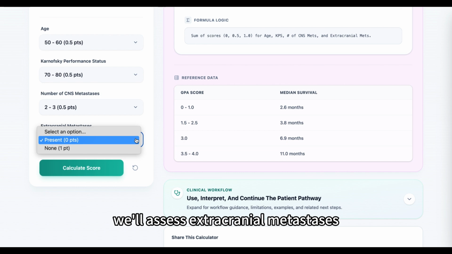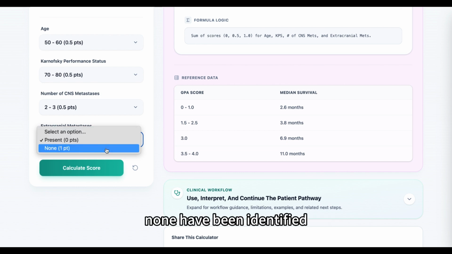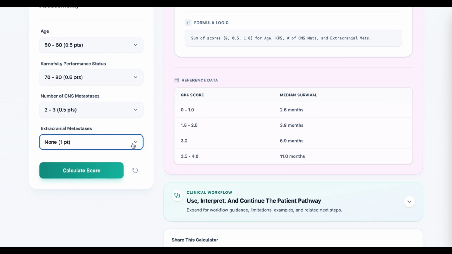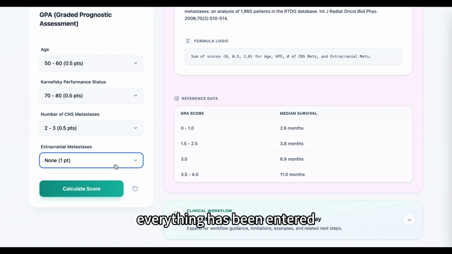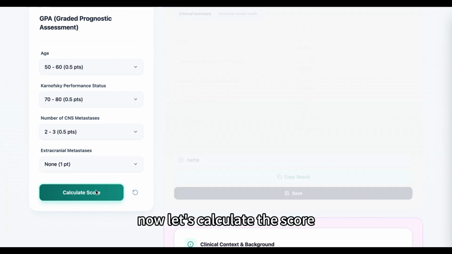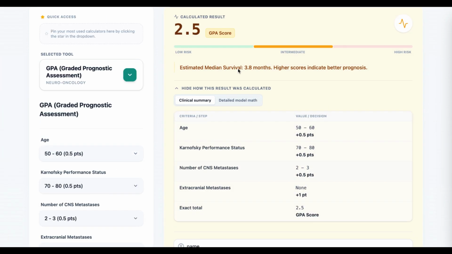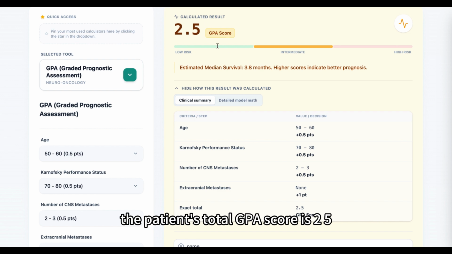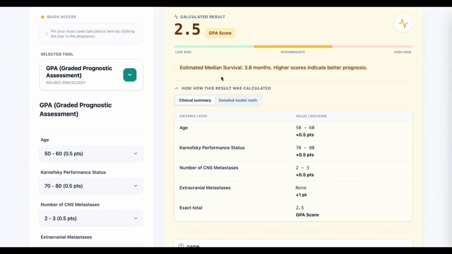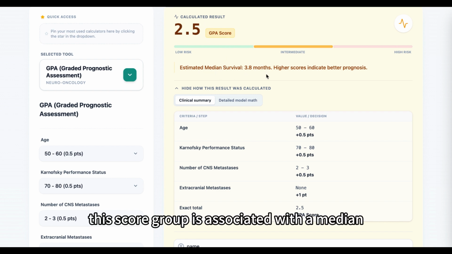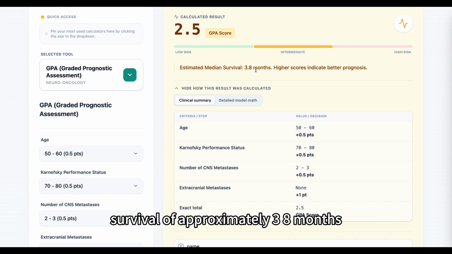Finally, we'll assess extracranial metastases. None have been identified, so we'll select none. This contributes 1 point. Everything has been entered. Now let's calculate the score. Here are the results. The patient's total GPA score is 2.5. According to the reference data, this score group is associated with a median survival of approximately 3.8 months.